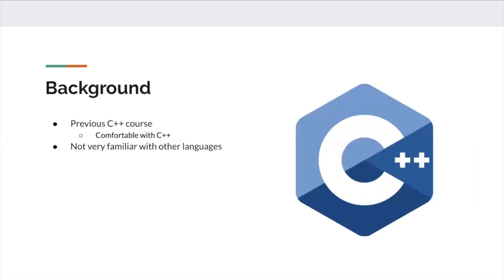Okay, so for background, we chose to do our project in C++. We've all taken a course together in C++, and we're all comfortable with C++. We all took CS 2500 together at Stanislaus. We've all worked together, and C++ just made the most sense for us. We're not very familiar with other languages. I know Thomas is comfortable with Python and Alex is comfortable with Java, but we all felt that our knowledge in C++ was more beneficial to the group than working in something like Python that we're not all familiar with.